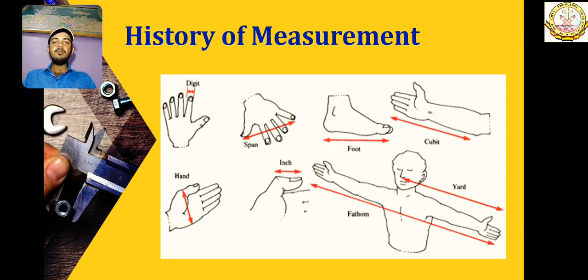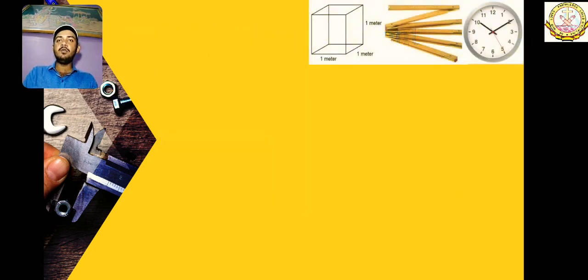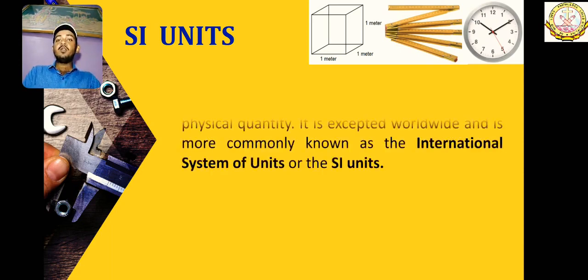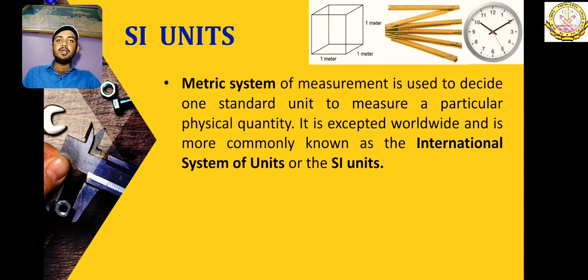But which one should be used globally? Though this one is fully removed, nowadays we also have inch, we have foot, we have yard, we have mile, we have kilometers, meters, centimeter, millimeter, micrometer, many types of units of measurement.